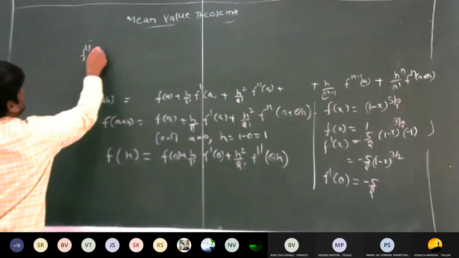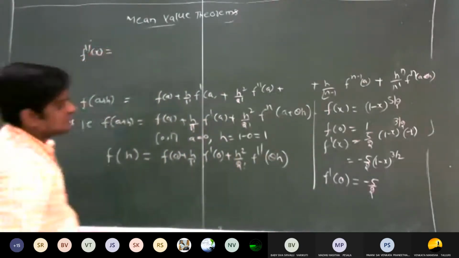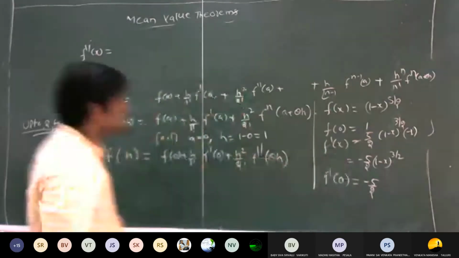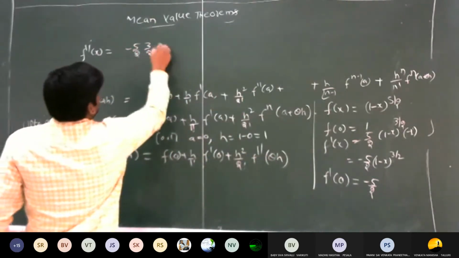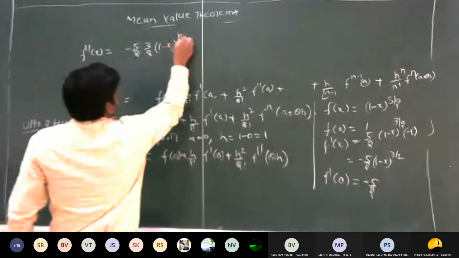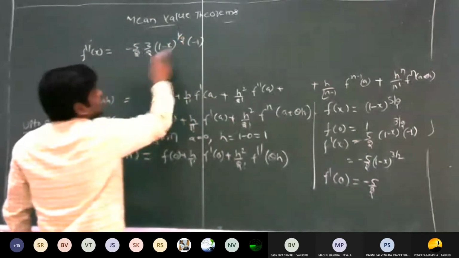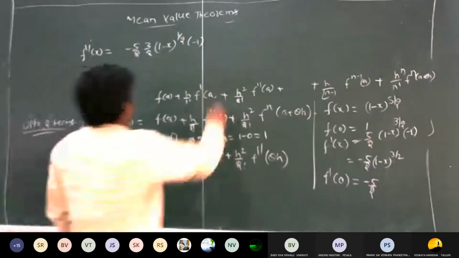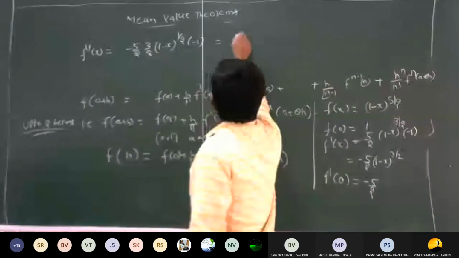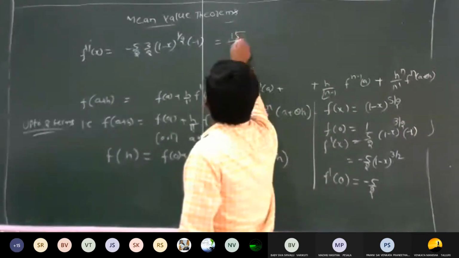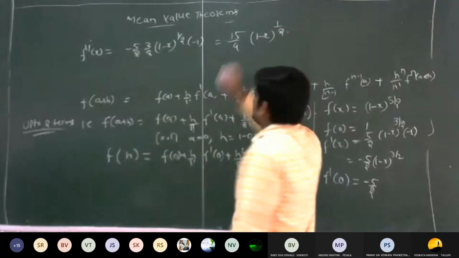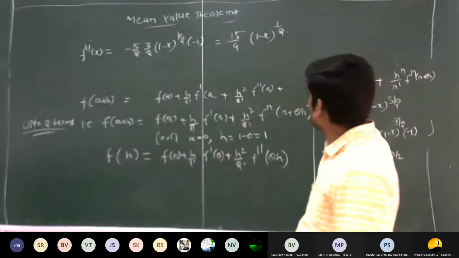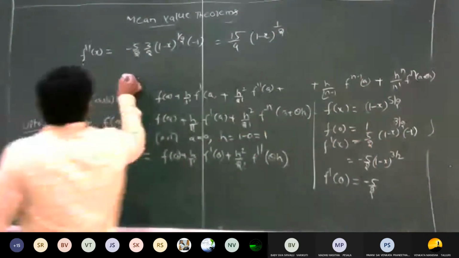F double dash of x is equal to, right? So what is the value? So this is minus 5 by 2 into 3 by 2 into (1 minus x) whole power 1 by 2 into minus 1. 3 by 2 minus 1 is 1 by 2. So that is equal to 15 by 4 into (1 minus x) whole power 1 by 2. So this is the f double dash of x.